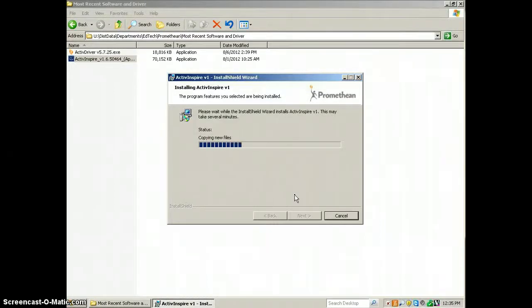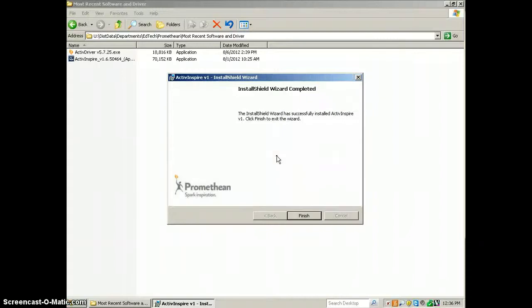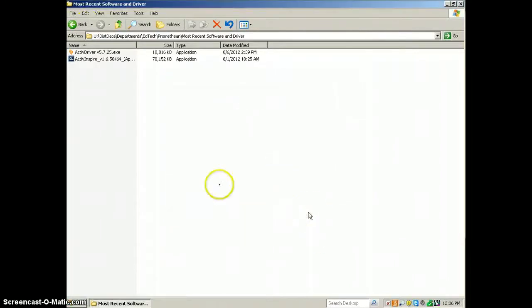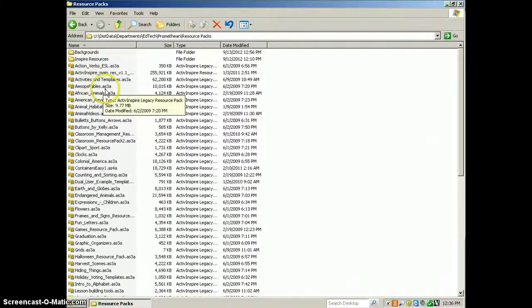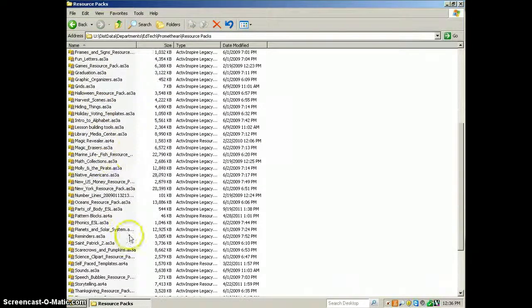And let it do its thing. Alright, and it's done. For those of you wanting the resource packs, the templates, backgrounds, all that fun stuff, it's back one level and it's just right here in resource packs. So you can either go through and pick and choose the ones you want, or